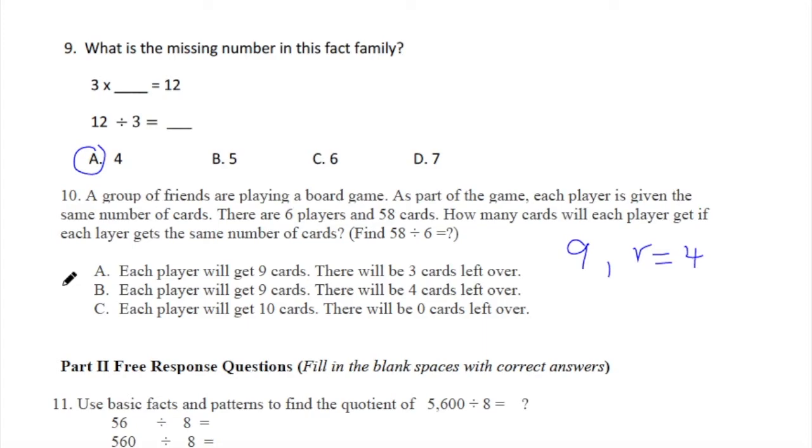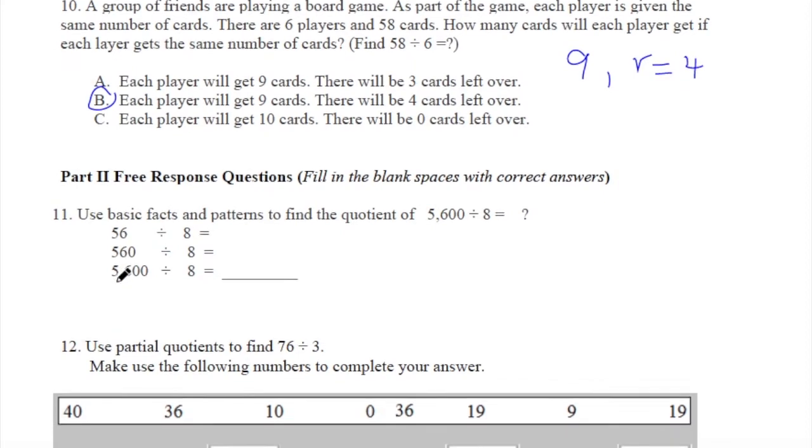Read the choices. First one, each player will get 9 cards. There will be 3 cards left over. B, each player will get 9 cards. There will be 4 cards left over. C, each player will get 10 cards. There will be 0 cards left over. Of course, the right answer will be B.